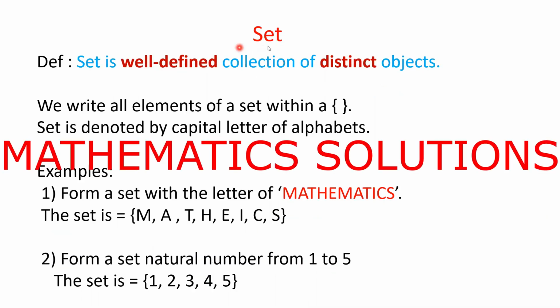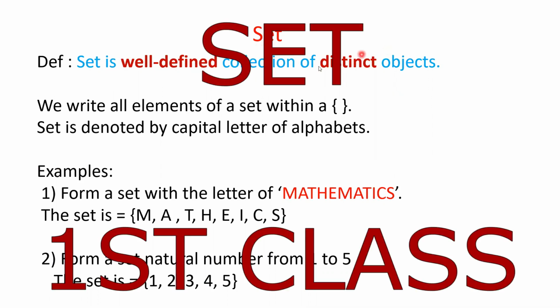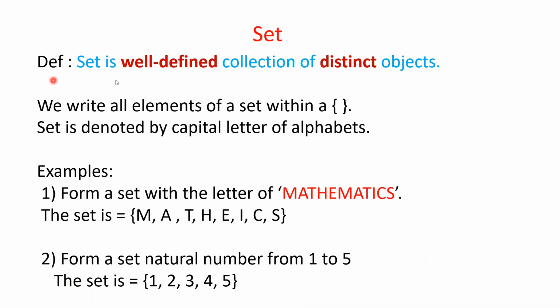Today I will discuss the chapter Set. This is the first class of Set. So I am starting from the definition. A set is a well-defined collection of distinct objects. This is the very well-known definition of a set.